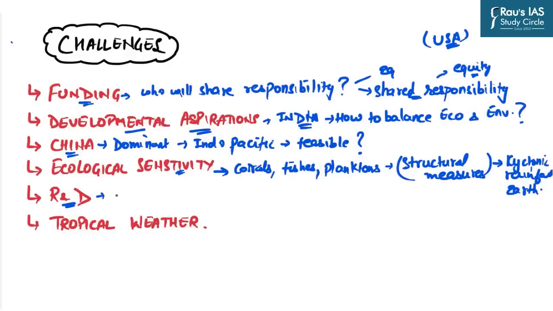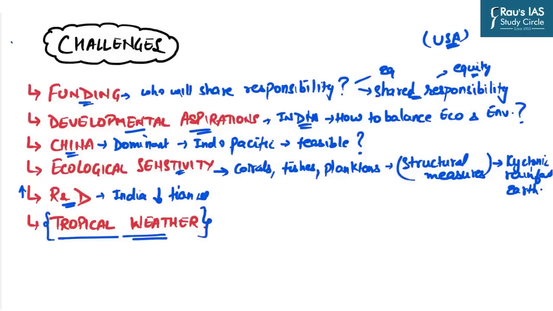The next challenge is of research and development. For example, again, India lacks the finances to support high-tech research and development programs in order to understand all these disasters. And the last but not the least challenge is the tropical weather in itself.